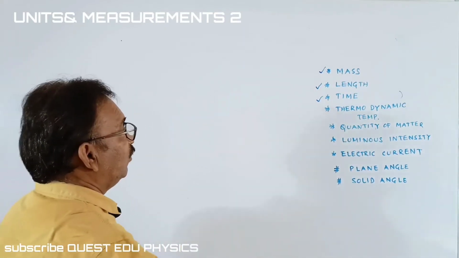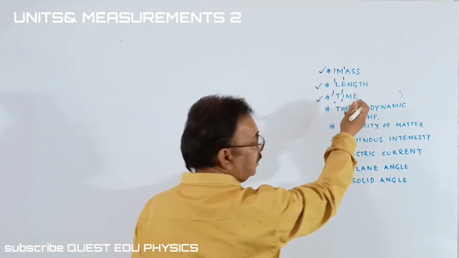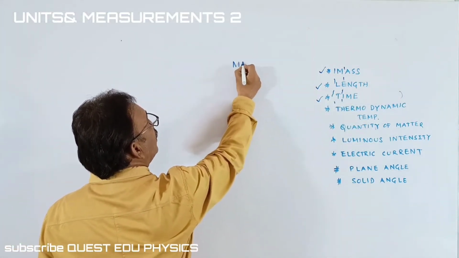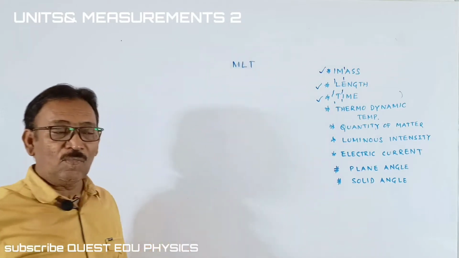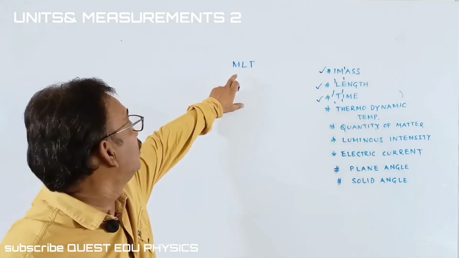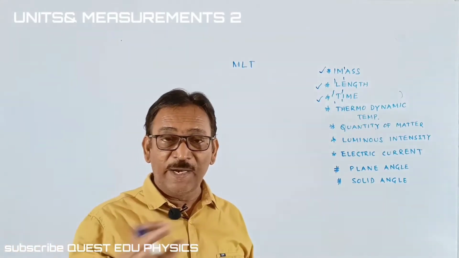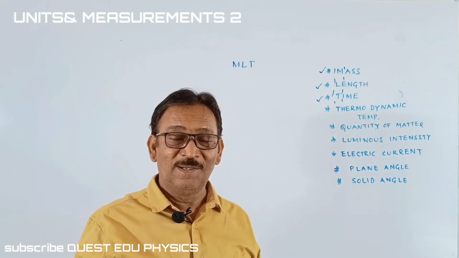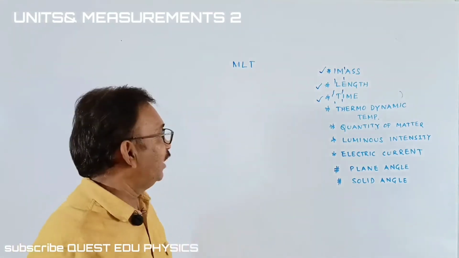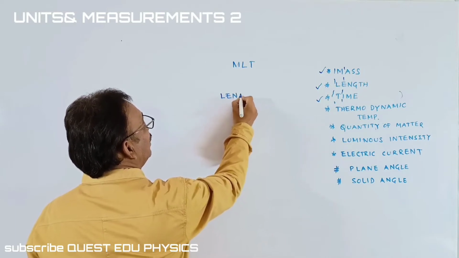Okay, students. First I am taking the first letters of 3. These are the base physical quantities, students. I'm writing them as M, L, and T. Okay, students, M, L, T. It is mass, length, and time. And we have to learn how to arrange these physical quantities to get a dimensional formula. Okay, students. First, we are taking the length. What is length?